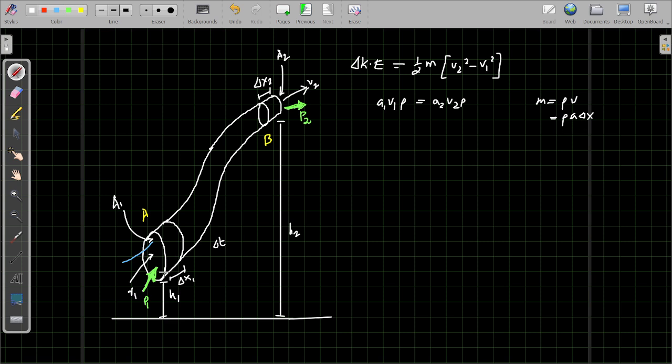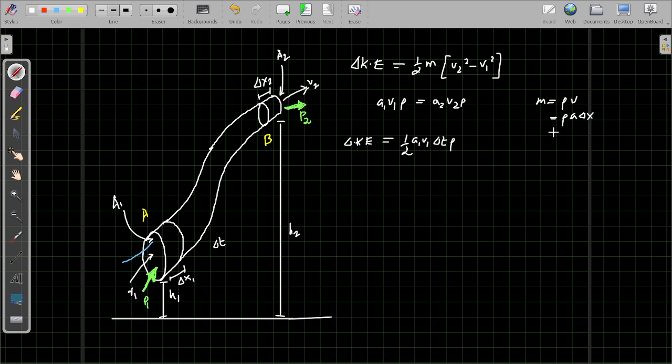When we use it for this side, it should be delta x1, because here the velocity is slow, so it will cover only distance x1. Here the velocity may be high, so it will cover more distance x2 in the same time delta t. But in short, the relation we can write like this. Therefore the change in kinetic energy can be written as half A1 v1 delta t into rho, times (v2 square minus v1 square).